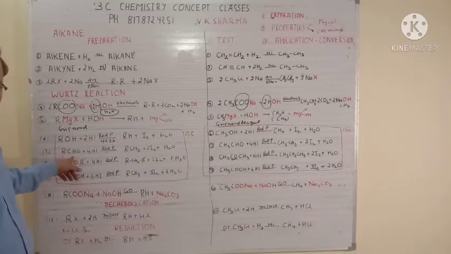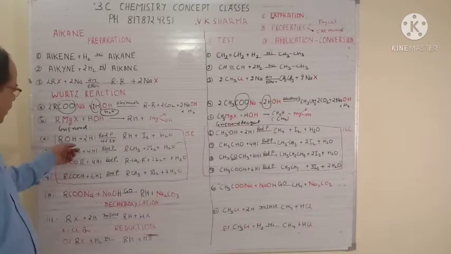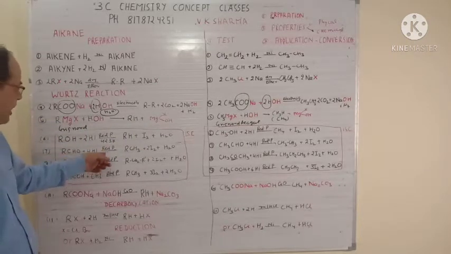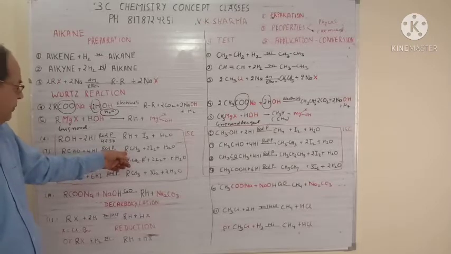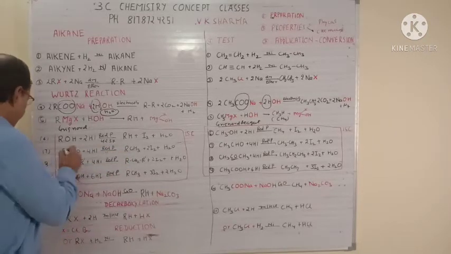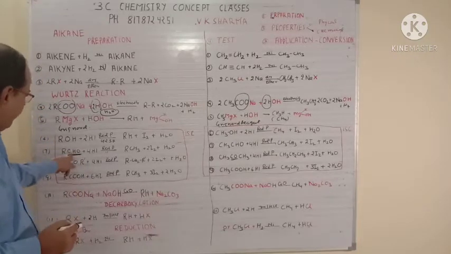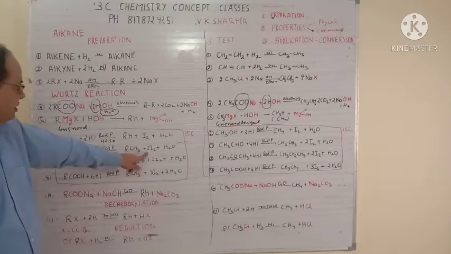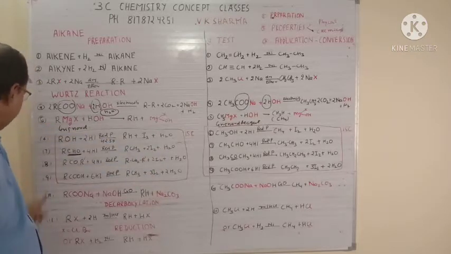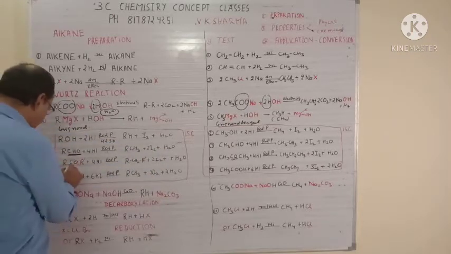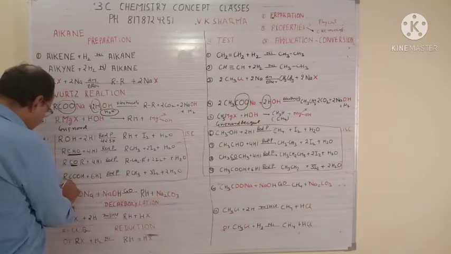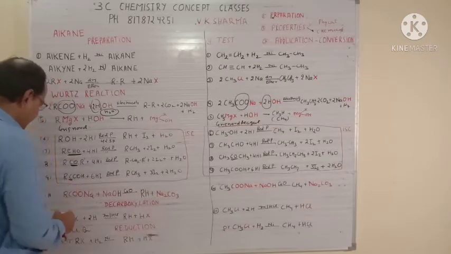In the same way RCHO, that is the aldehyde group, plus 4HI in the presence of red phosphorus gives you alkane, RCH3. This part will convert into CH3. Just keep that in mind. The CHO part will convert into CH3 plus twice of I2 plus H2O. In the same way, in the ketone, only the carbonyl carbon will convert into CH3 or CH2.